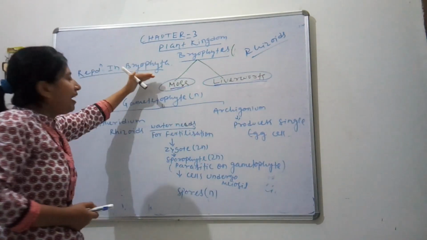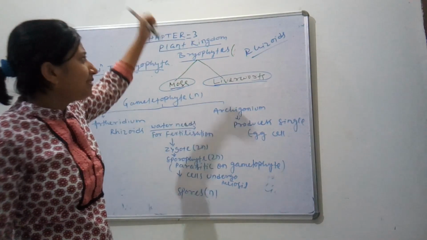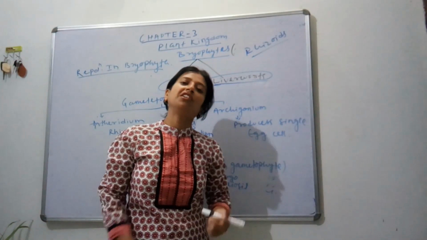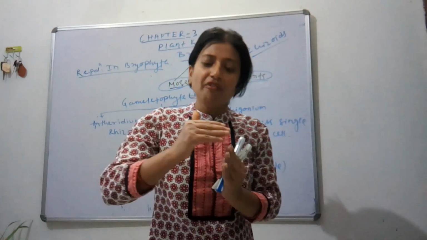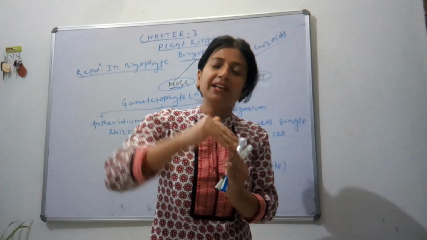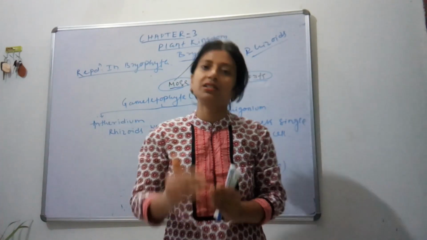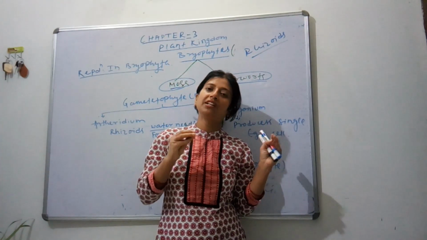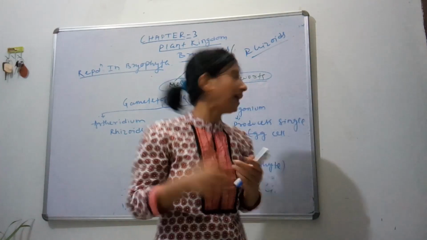Next, they have leaf-like structures for photosynthesis, and their most important function is that they help in succession on rocks and soils. What do we mean by succession? Succession means the formation of something new, like primary, secondary and tertiary succession. So they help in the formation of soil for the growth of higher plants.